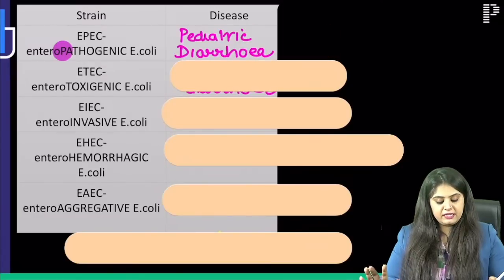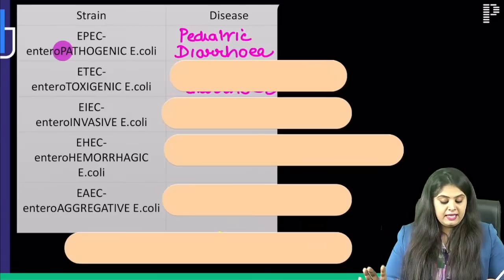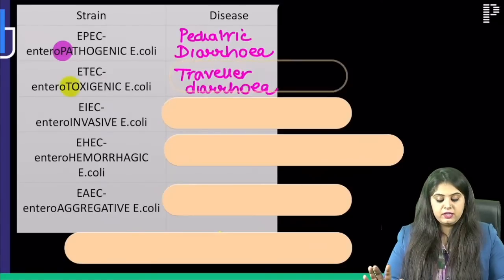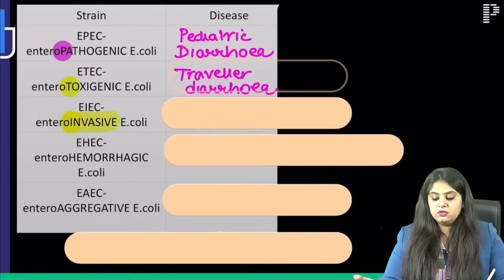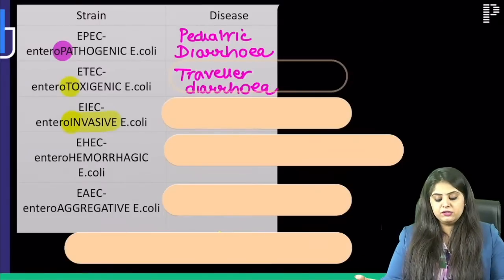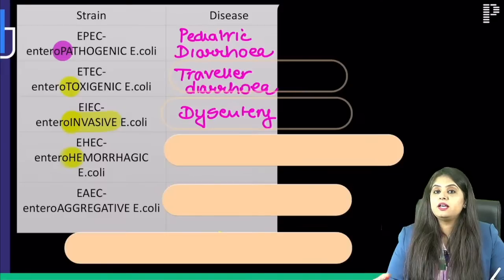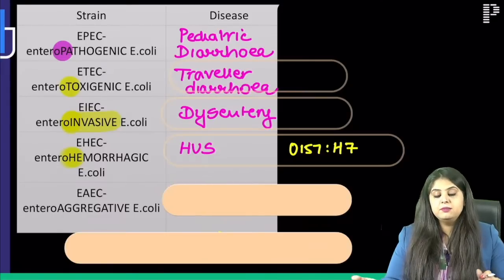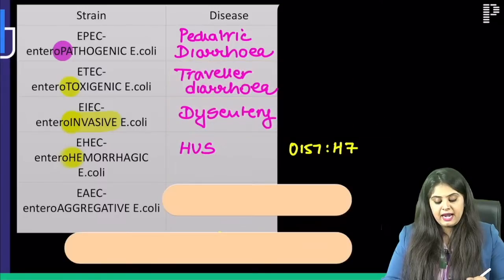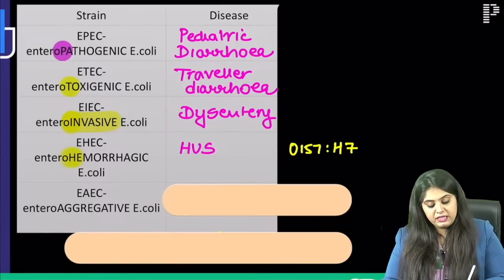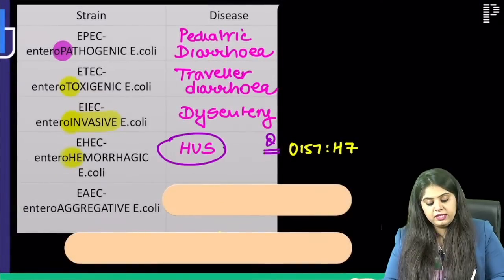P for pediatric, it causes diarrhea in children, ma'am. Enterotoxigenic E. coli causes what? T for travelers' diarrhea. Enteroinvasive E. coli will invade, there will be bleeding, so this will cause dysentery. Enterohemorrhagic E. coli will cause some hemorrhage, that is hemolytic uremic syndrome, and it is going to be caused by a particular strain. This question has been asked so many times. Which strain causes hemolytic uremic syndrome?